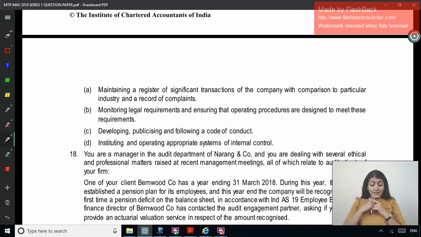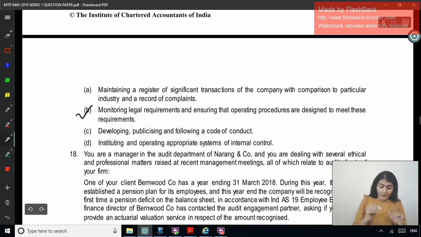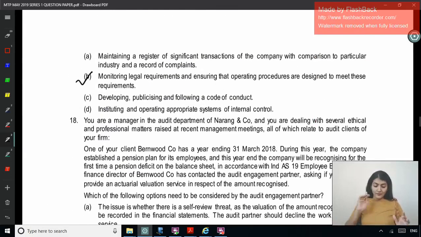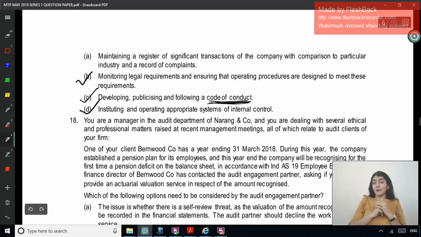Okay. Monitoring legal requirement and ensuring that operating procedures are designed to meet these requirements. Legal requirement, right? There should be a policy procedure for the same, right? What does it say? Will not be a policy procedure to be implemented. So second one, will be a policy procedure implemented. Developing and publicizing and following a code of conduct, so telling all the employees how to comply with the law regulation. Instituting and operating an appropriate system of internal control, because it has to be imbibed in your internal control system, the compliance with law regulation, right?